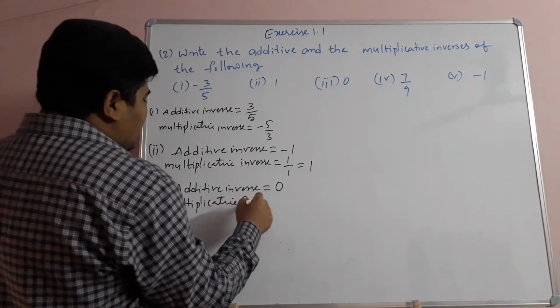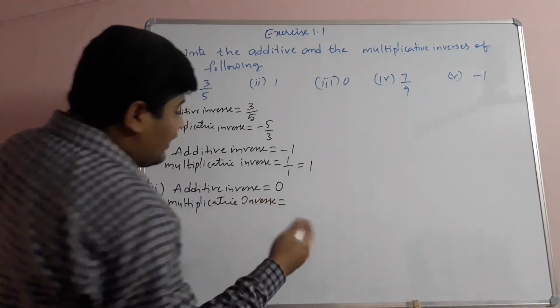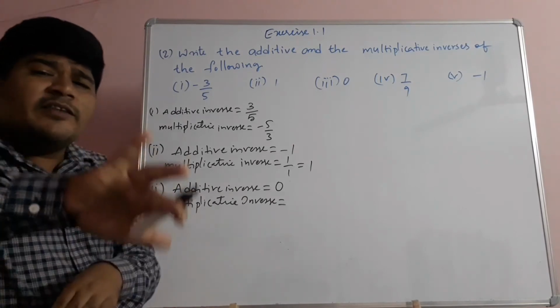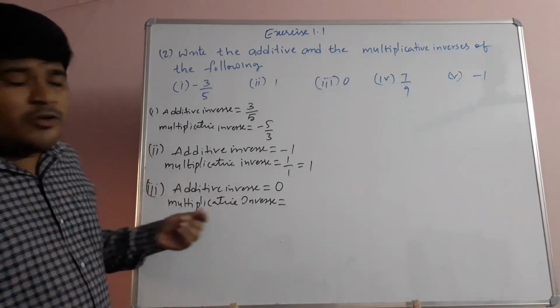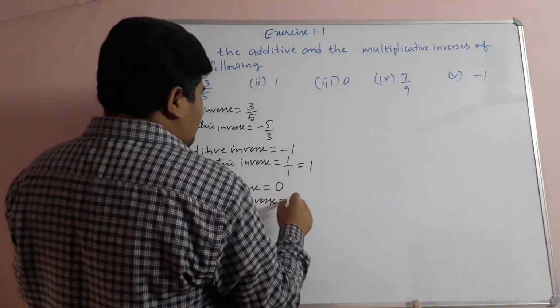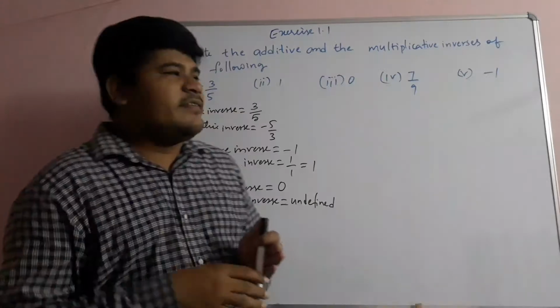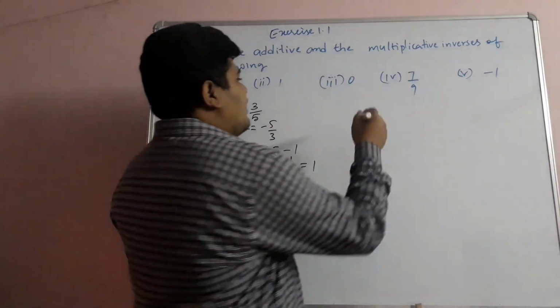If you take the multiplicative inverse, that is 1 by 0. Actually 0 is nothing but 0 by 1, and 1 by 0 means that is undefined. So the multiplicative inverse of 0 is just undefined. Let's see the fourth problem, 7 by 9.